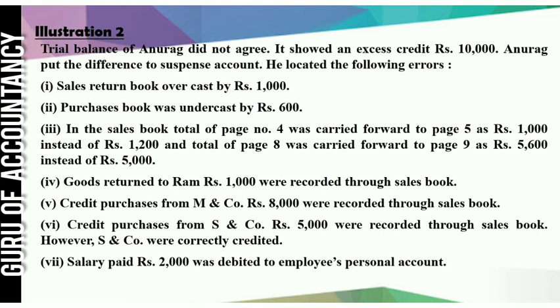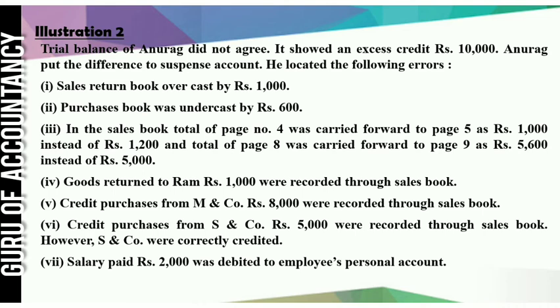And total of page number 8 was carried forward to page number 9 as rupees 5600 instead of rupees 5000. It is 5600 instead of 5000. So here the difference is of 600.